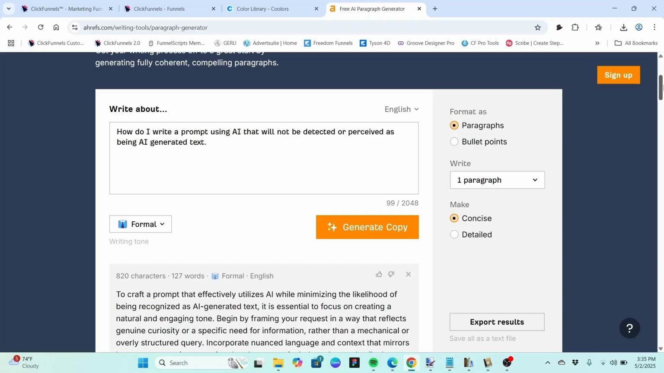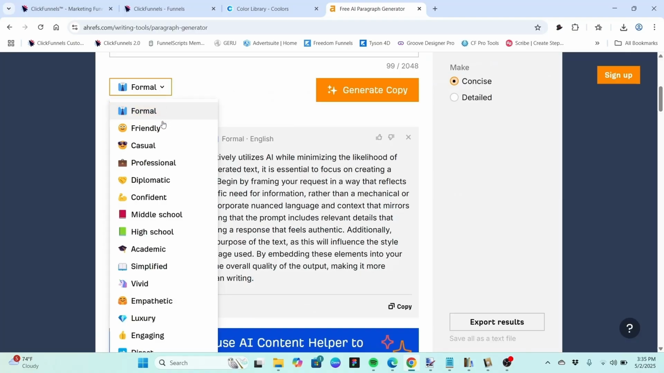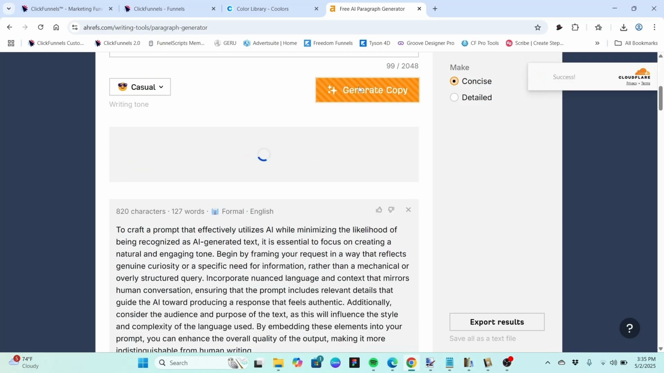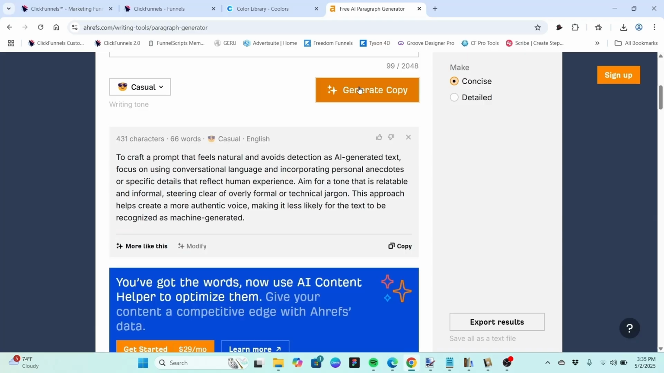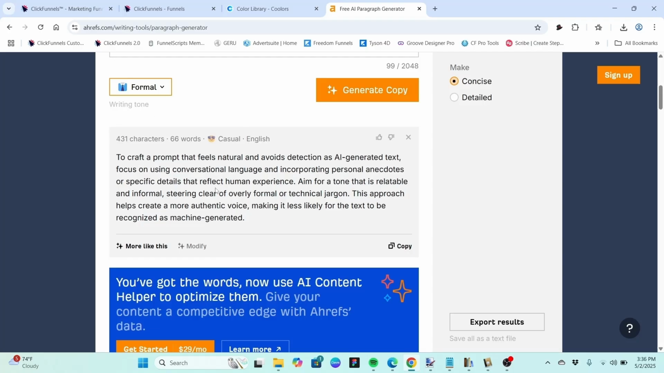And if we were to choose, let's say, casual instead and generate the copy, you see it gives us a much shorter paragraph. Let's go back to formal. Now, as well,